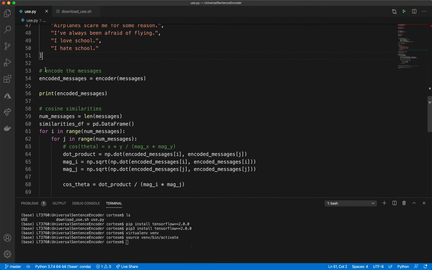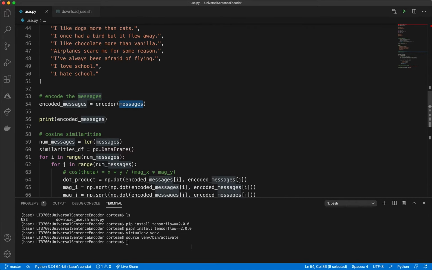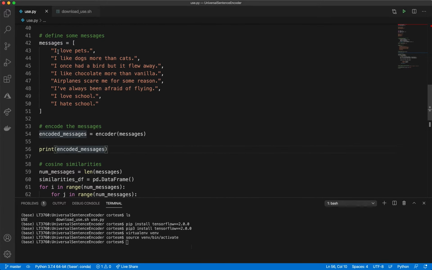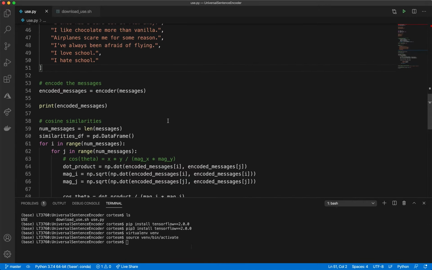The next step is to actually do the encodings. So we take the encoder and we pass the messages, which is a list of strings, as input, and we get out encoded messages. And then we can print them to the screen if we'd like to. What you're going to see is just a NumPy array, and its dimension is going to be, I have 8 sentences here, so 8 by whatever number dimension the encoder puts out by default. I think the default is 512 dimensional. You can change that. Even Word2Vec has different length vectors for the embeddings.